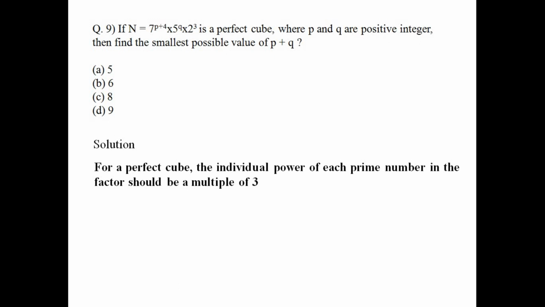Cube root means raising to the power 1 by 3. So we are just dividing p plus 4 by 3, q by 3 and 3 by 3. And if p plus 4 is not divisible by 3 or q is not divisible by 3, the power will not be an integer there. It will be a fraction, and some integer raised to some fraction will never give you an integer back. So you need p plus 4 and q to be divisible by 3.